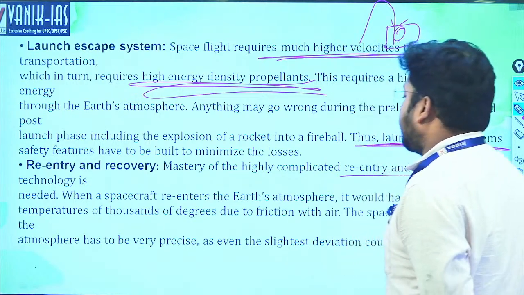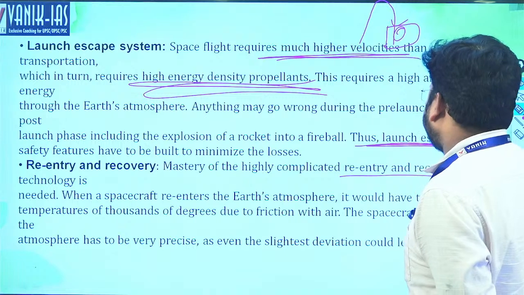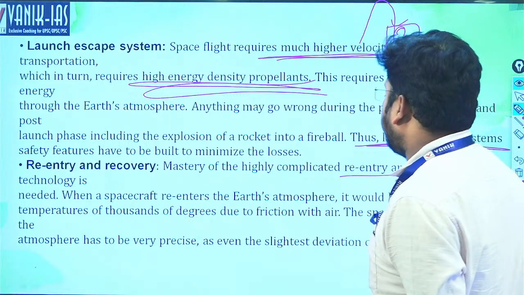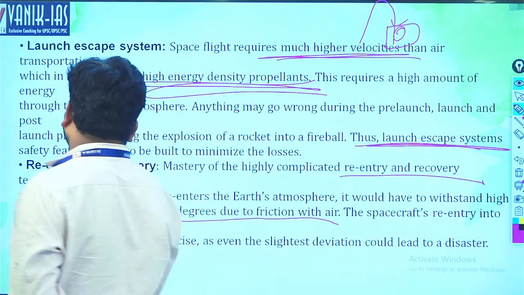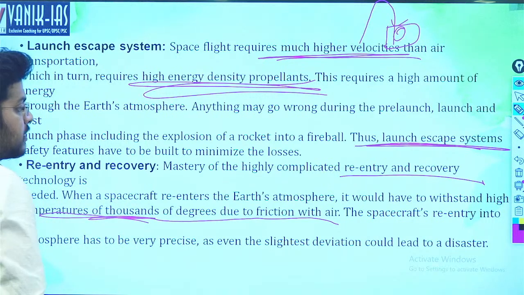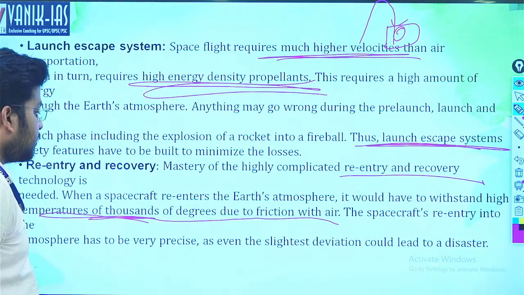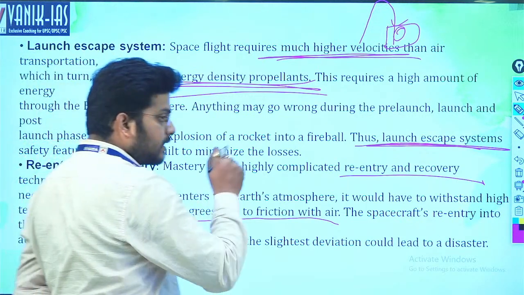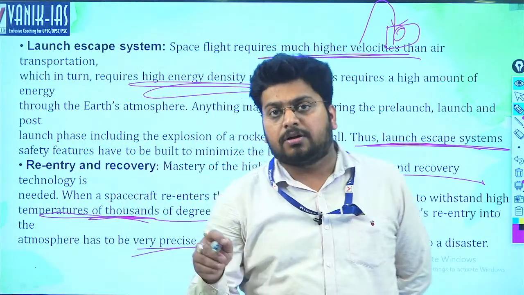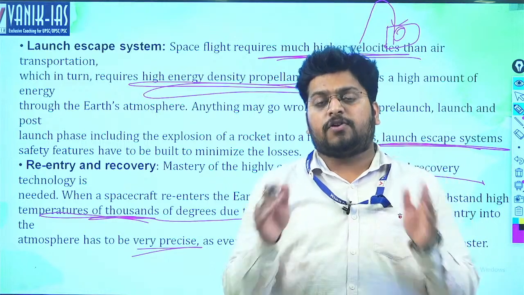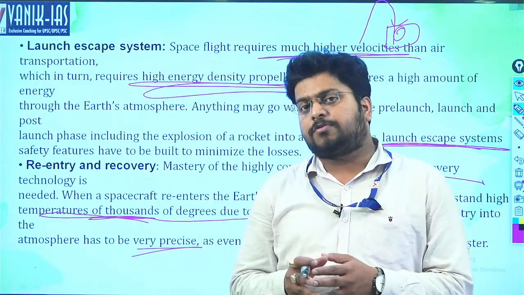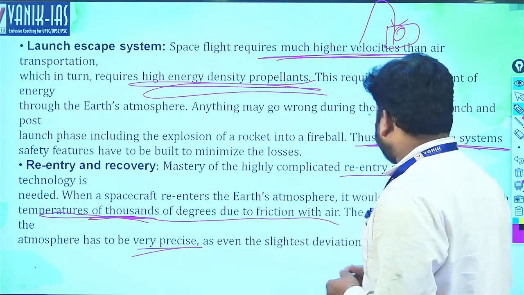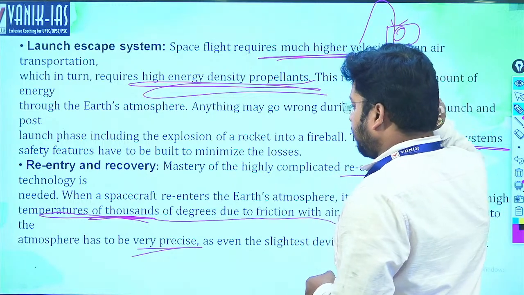It is highly complicated, and when a spacecraft re-enters Earth's atmosphere, it has to withstand high temperatures of thousands of degrees due to friction with the air, right? The spacecraft's entry into the atmosphere has to be very precise, and even the slightest deviation could lead to disaster. Very precise means the exact measurements, the speed, the direction, everything should be extremely perfect, right? And if a slight deviation occurs from the perfect parameters, then there is a chance of devastation of the spacecraft and our astronauts will die.